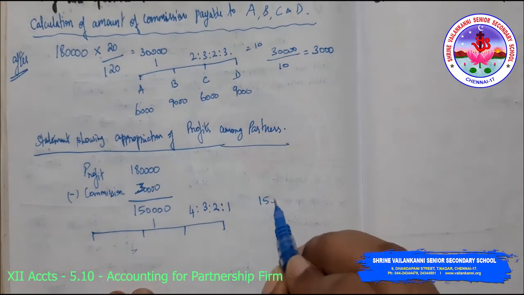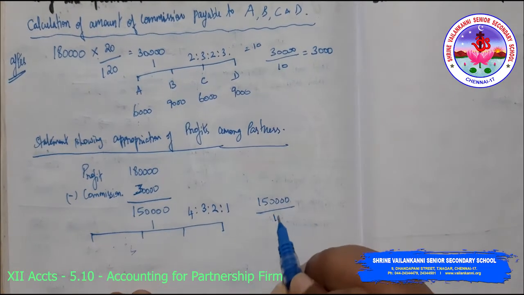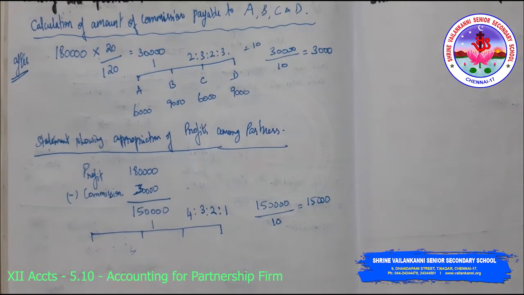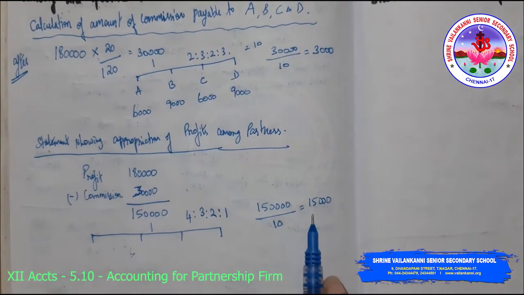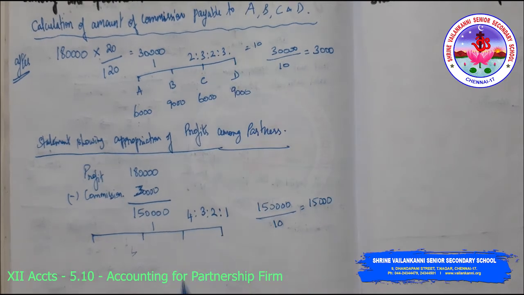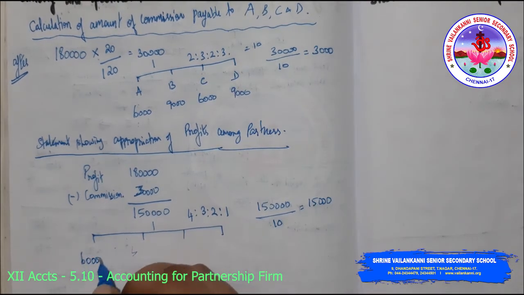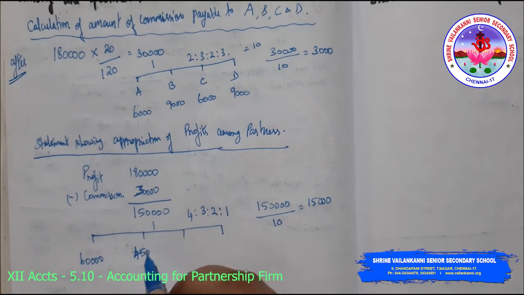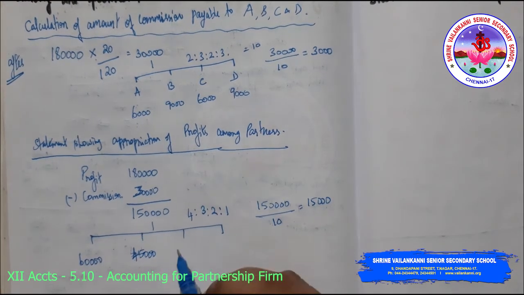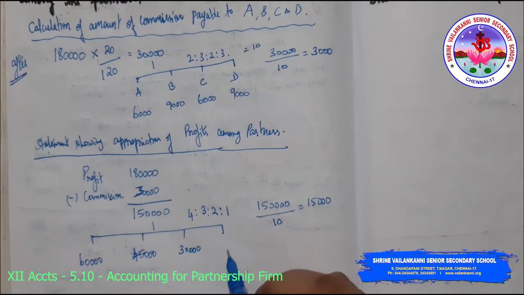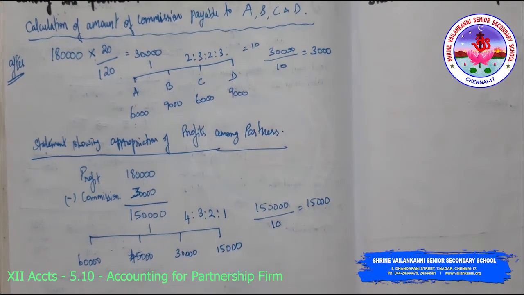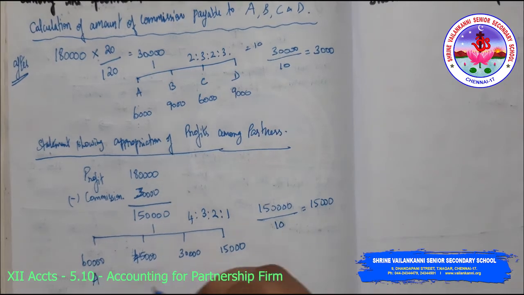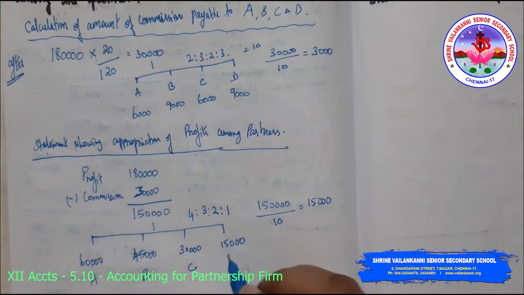So I'm just dividing 1,50,000 by 10, which is 15,000. So I get 15,000 multiplied by 4 is 60,000, multiplied by 3 is 45,000, multiplied by 2 is 30,000, multiplied by 1 is 15,000. So these are the profits of A, B, C and D.